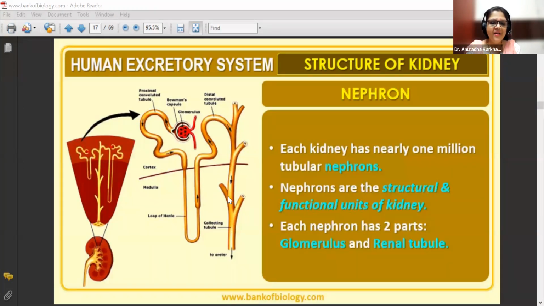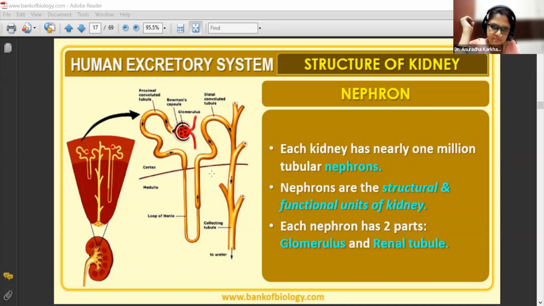Yes, Sanika, you're right. Okay, now. कितने हैं नेफ्रॉन्स देखो, 1 मिलियन ईच किडनी. तो इधर हमने 2 ही शो किए हैं. Nephrons are the structural and functional units of kidney. That means they are the ones who are actually going to bring about the process of excretion. So when we say kidney is doing it, technically speaking, it is the nephrons which is doing it.